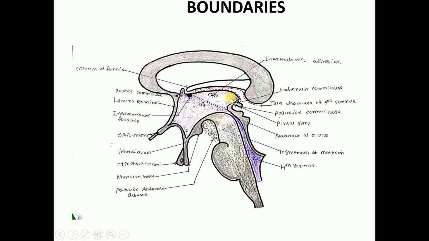Here we can see this dotted line. Ependymal lining along with the double layer fold of piamater, which is known as tela choroidea, will form the roof. Okay, so roof is formed by ependyma, which is supplemented by double layer fold of piamater, known as tela choroidea. Okay, so this ependymal lining is also supplemented by another structure that is known as stria medullaris thalami.